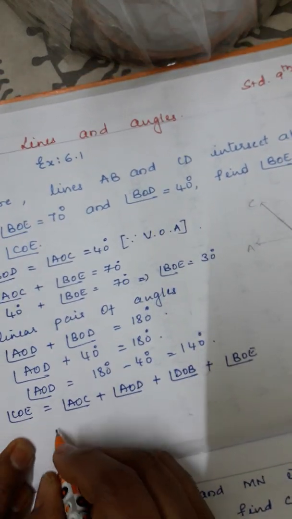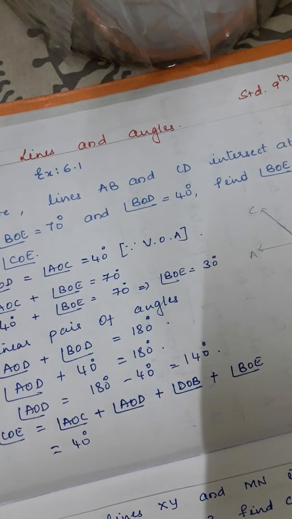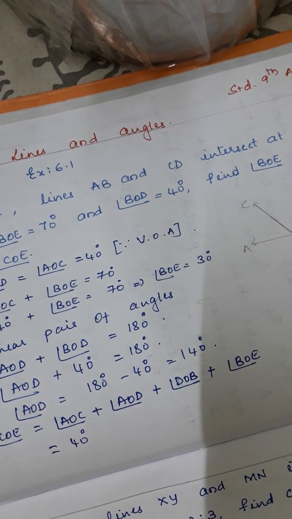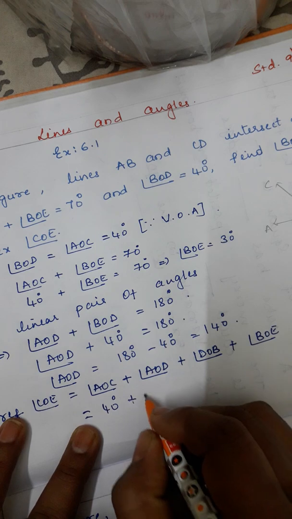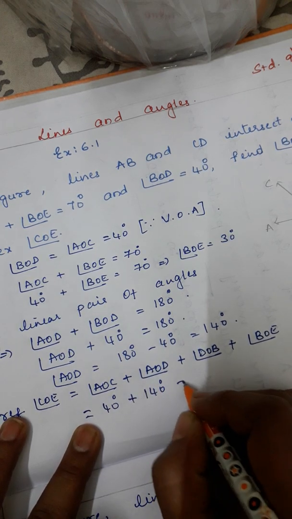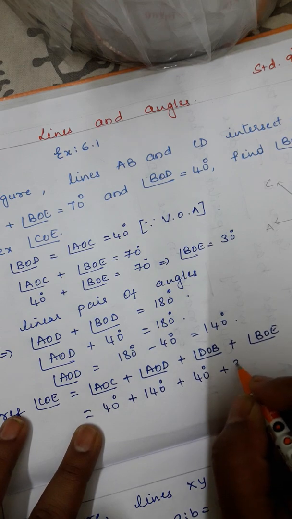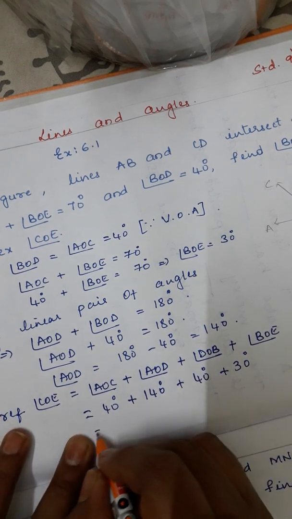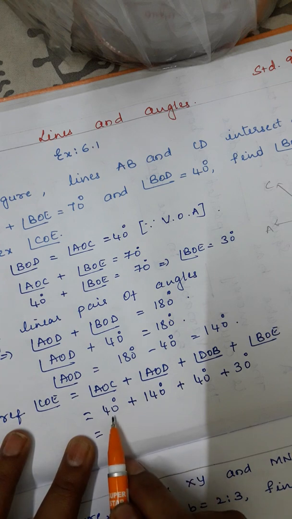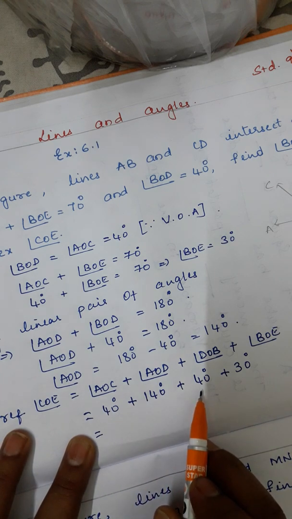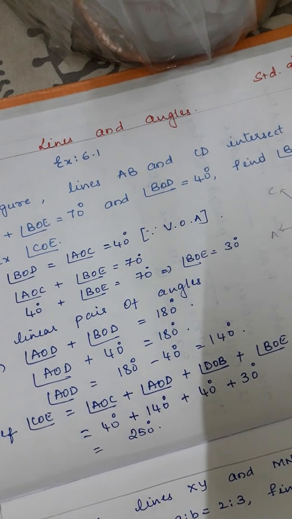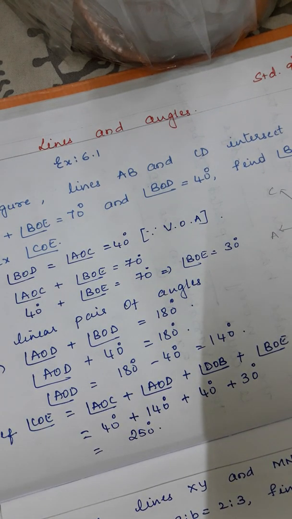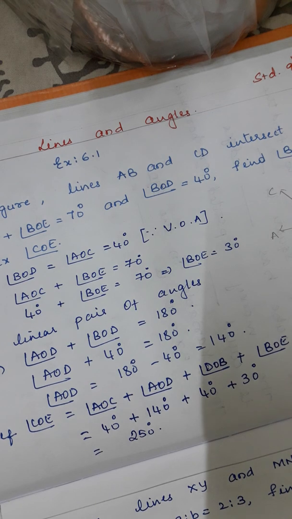So angle AOC, how much is it? It is 40 degree. Then angle AOD, it is 140 degree. Then DOB 40 degree plus BOE, it is 30 degree. So it is 180 degree. 180 degree plus 40 degree is how much? 180 plus 40, it is 220. 220 plus 30, it is 250 degree. So therefore the value for reflex angle COE is 250 degree.